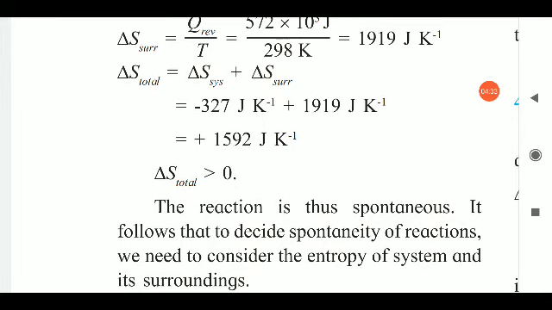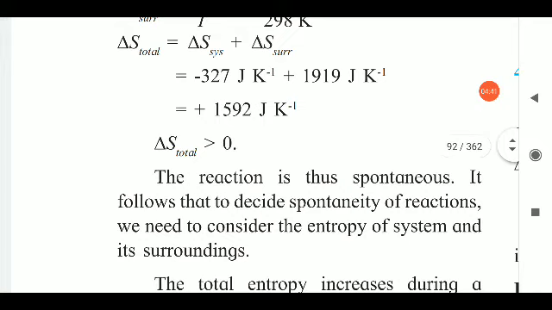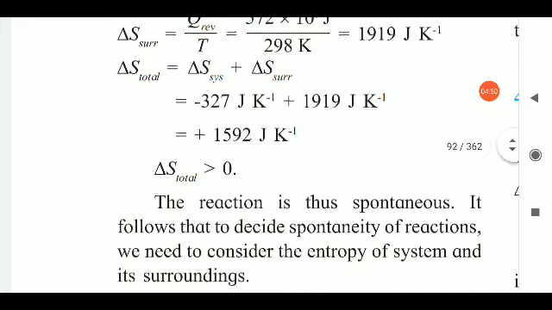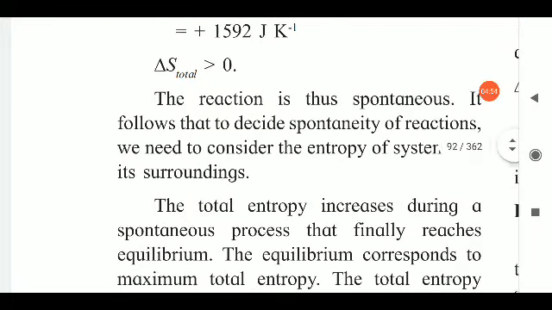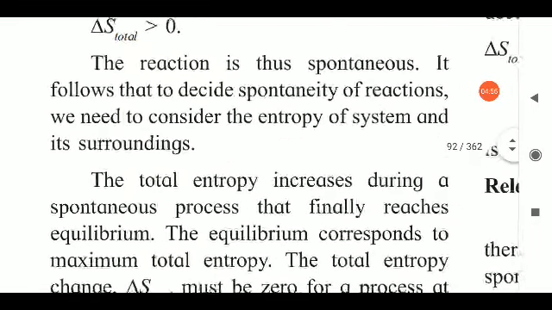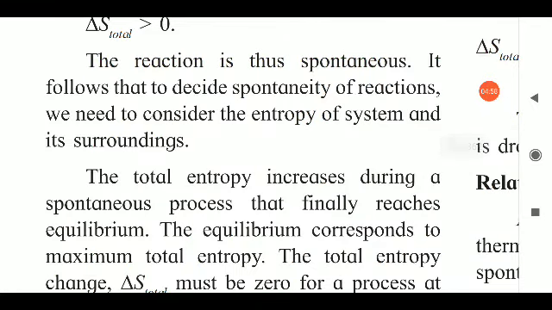Now students, by adding both these quantities, you will get delta S total, meaning the entropy change for the overall reaction, and its value is greater than 0. From this we conclude that the reaction is spontaneous.